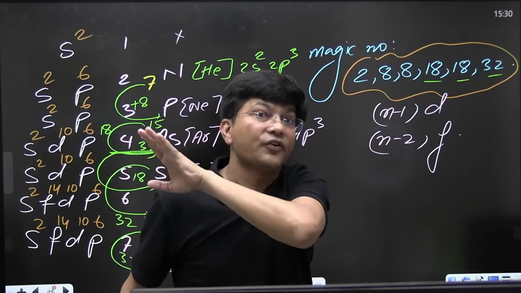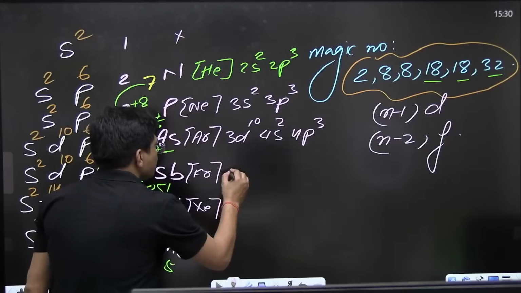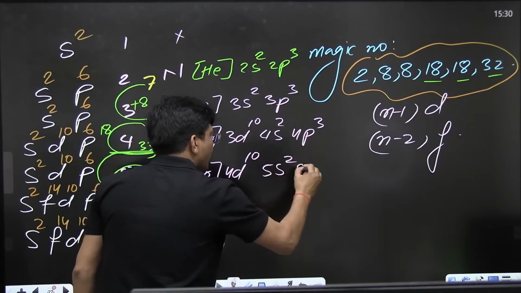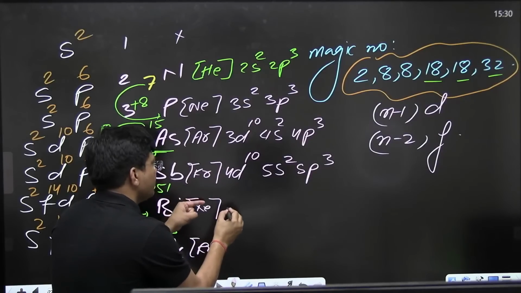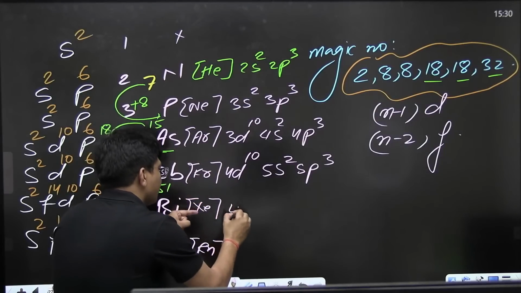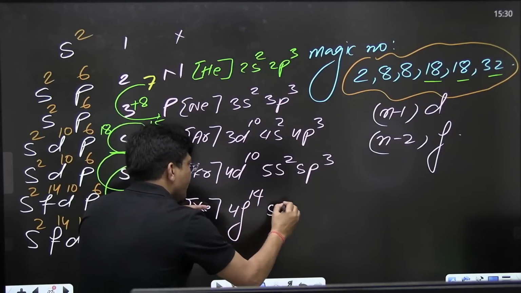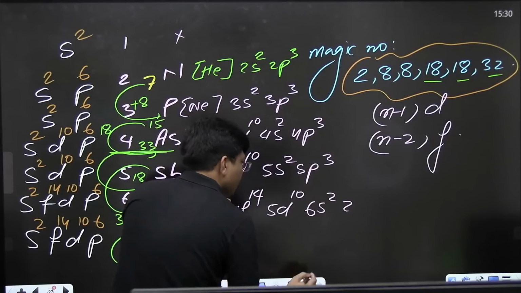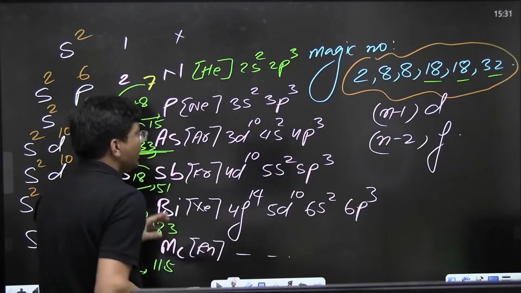If you don't know this configuration, you won't be able to understand the inert electron pair effect. Now 4d10, 5s2, 5p3. Now this one is the 6th orbit: I will write 4f14, 5d10, then 6s2, then 6p3.